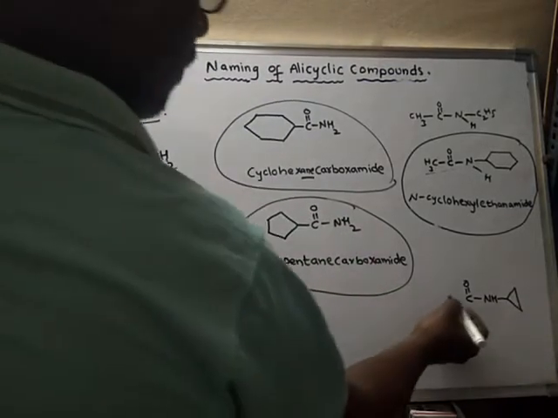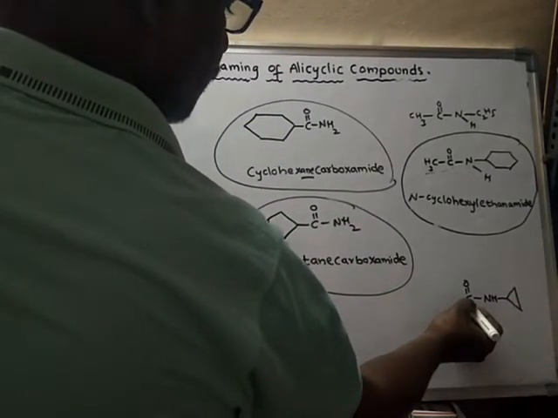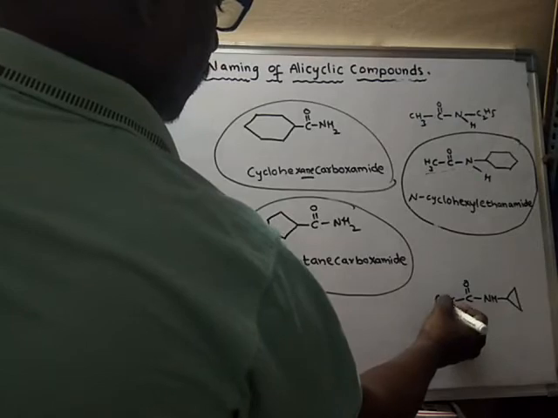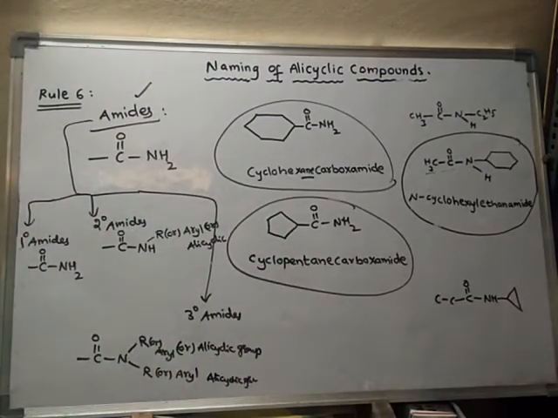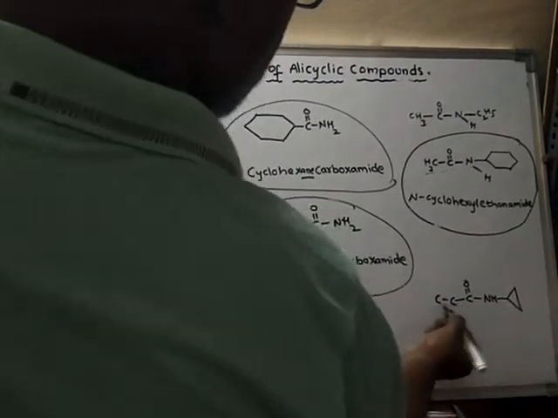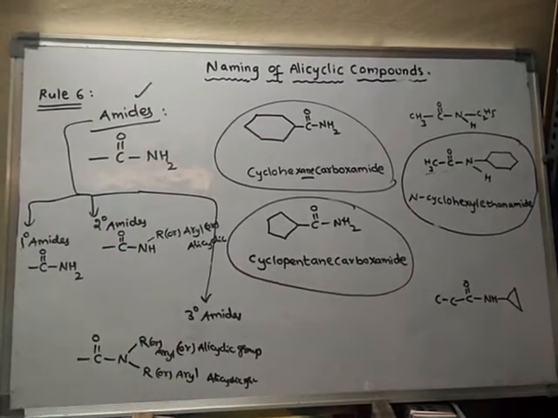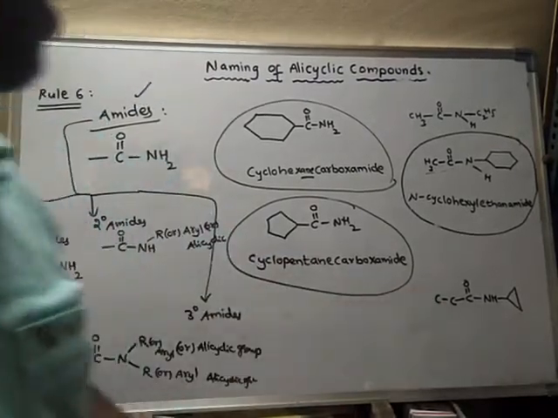I didn't write the hydrogens, so just imagine that hydrogens are also present and the carbon is satisfied with tetravalency. Now imagine and write the name of this compound.